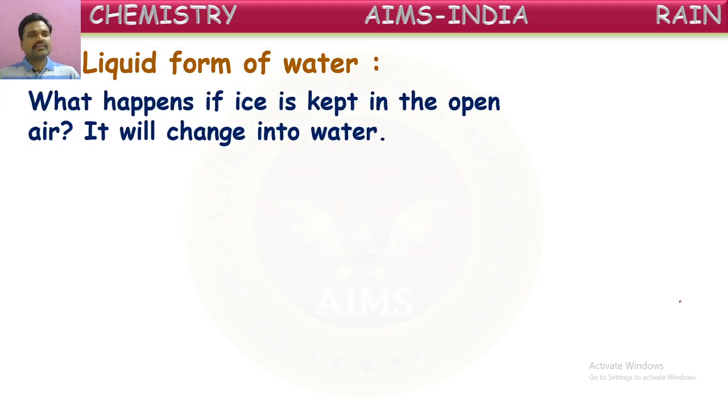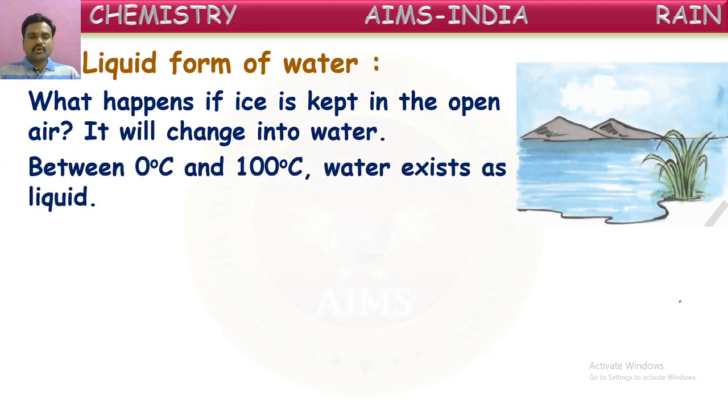Next, the liquid form of water. What happens if ice is kept in the open air? What happens, children? It will change into water. Generally we see some ice cubes in our refrigerator. If we keep an ice cube on the table and observe after a few minutes, what happens, children? Will that ice cube be as it is? No, it will be converted into water. So ice changes into water when it is brought out from the cool temperatures.